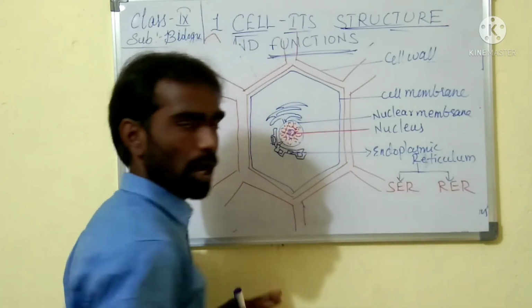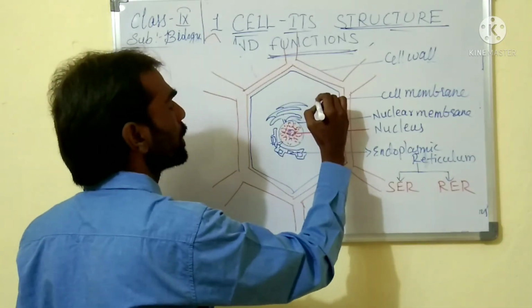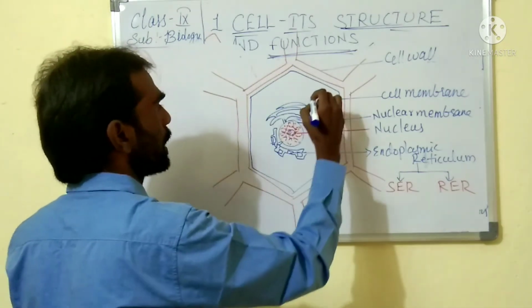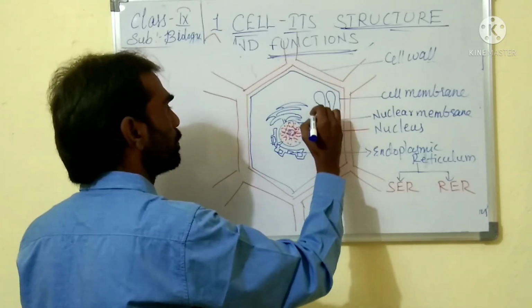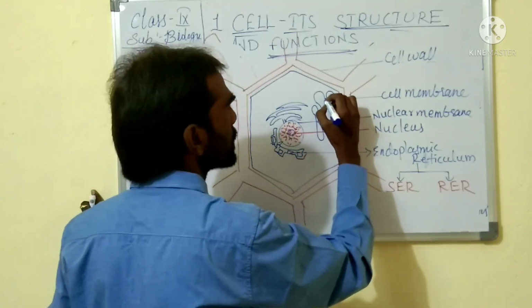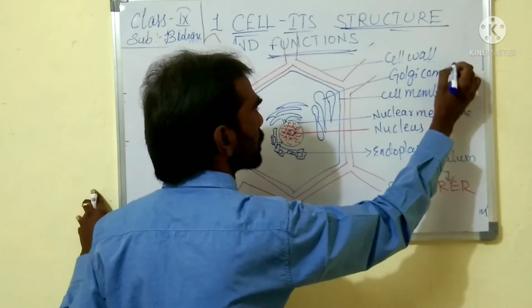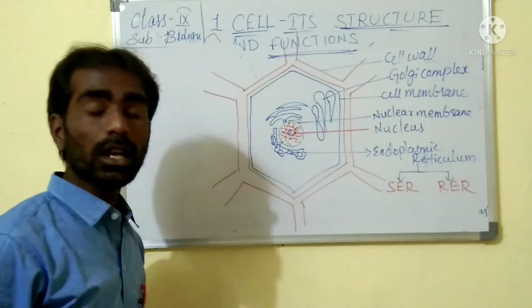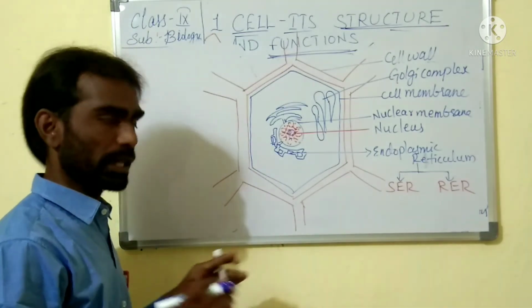Next you can see these structures, which are called the Golgi complex, or Golgi bodies.